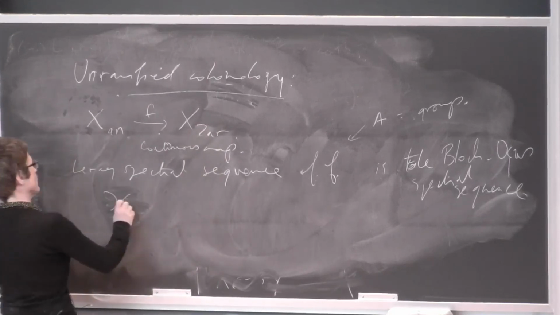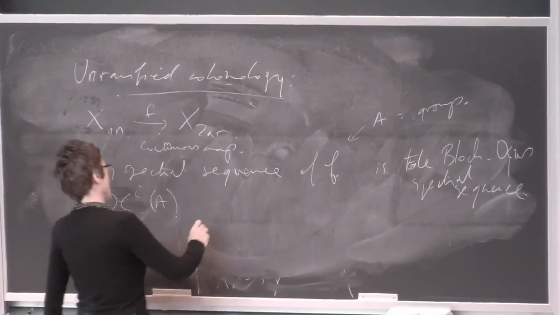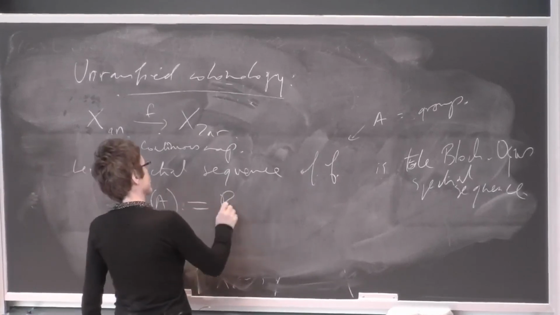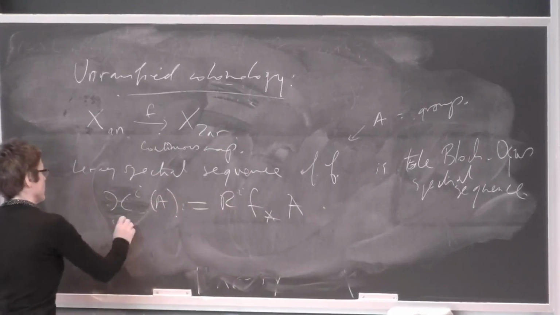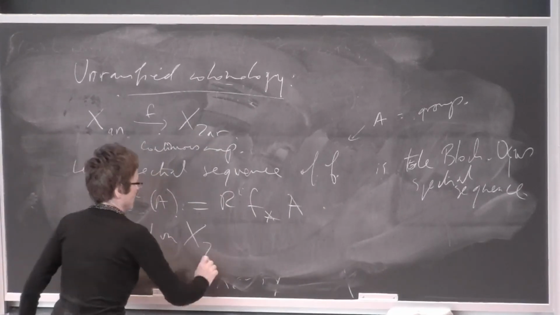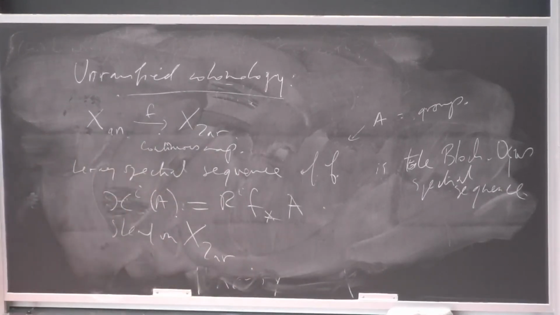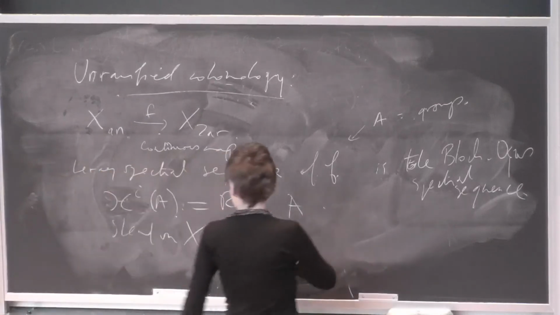So you get H^i of A, which is defined as R^i f lower star A, so it's a sheaf on X_Zar.